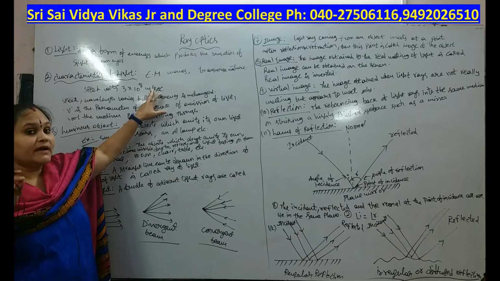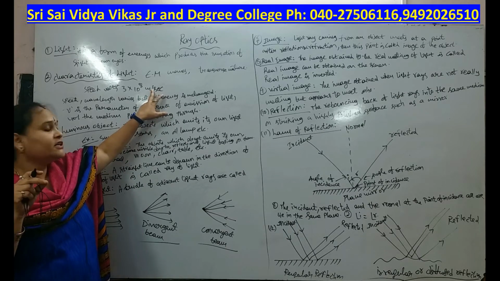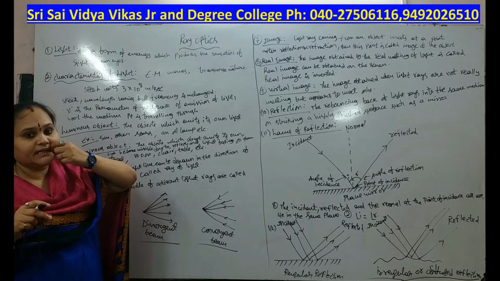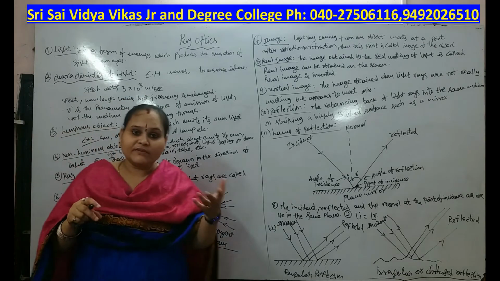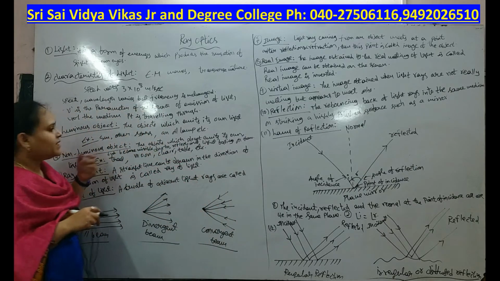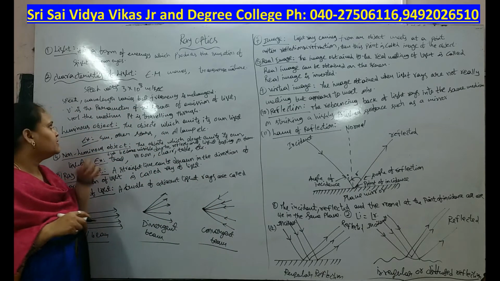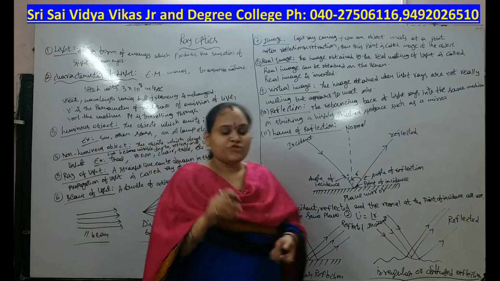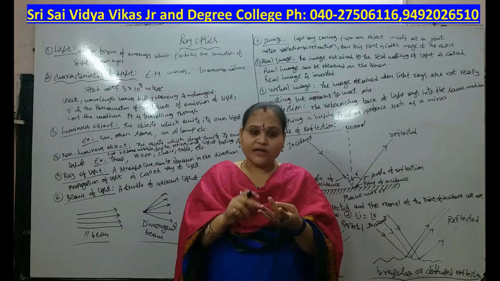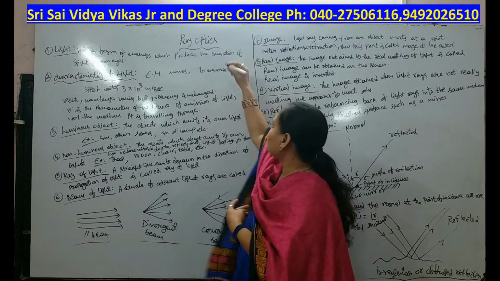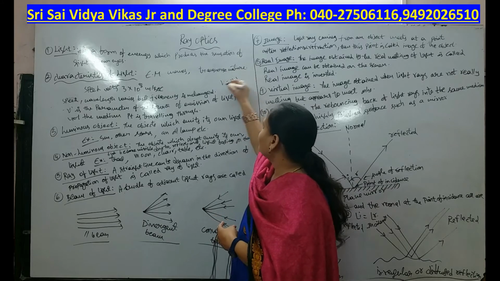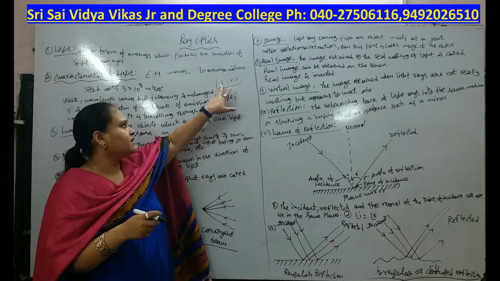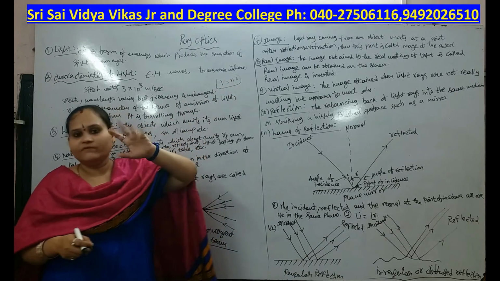The speed of light in vacuum or space is only 3 × 10^8 meters per second, but its value can vary with respect to the medium, for example in air or water. Now, the main thing is the relation between velocity, frequency and wavelength: V = nλ. V is the velocity, n is the frequency and λ is the wavelength.